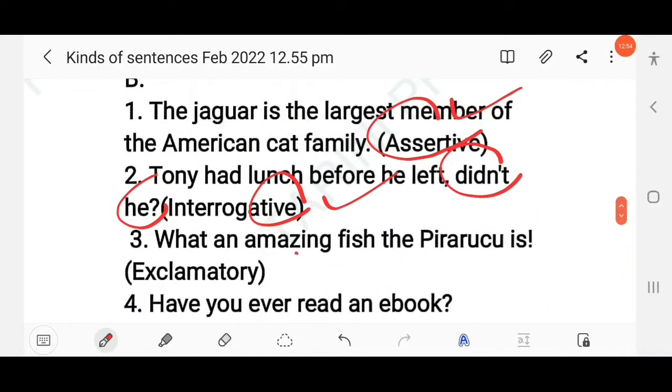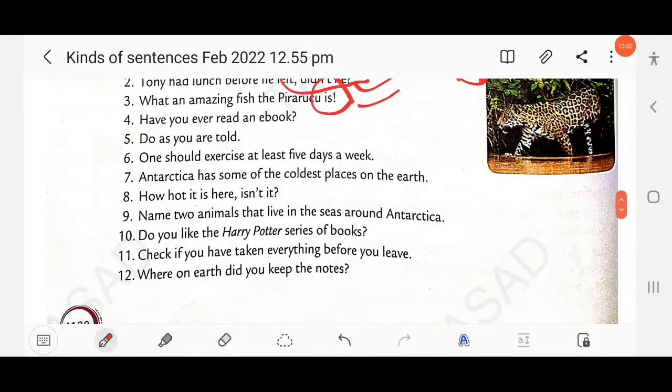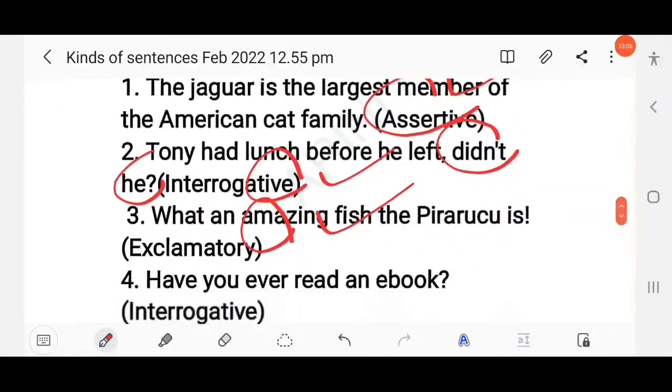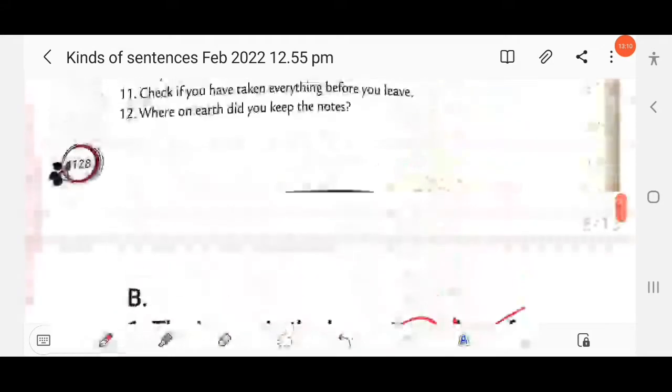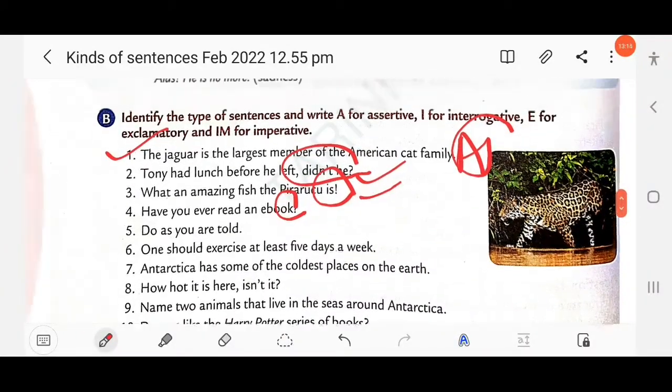So here exclamatory. Clear? The next question here: have you ever read an ebook? So this is a yes-no question, interrogative. So here you have to write, as a question mark is used here, interrogative sentence. Clear? Then next here, do as you are told.